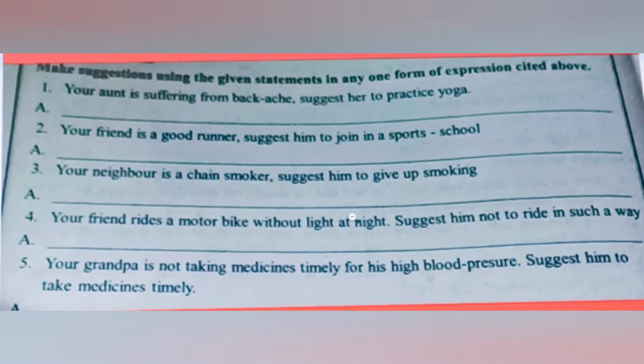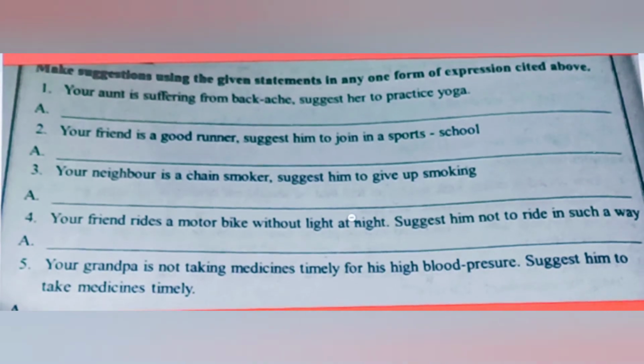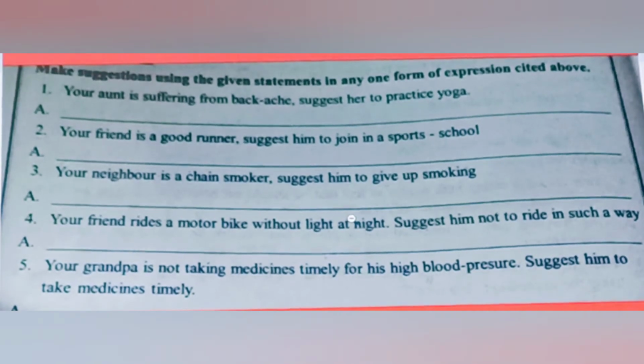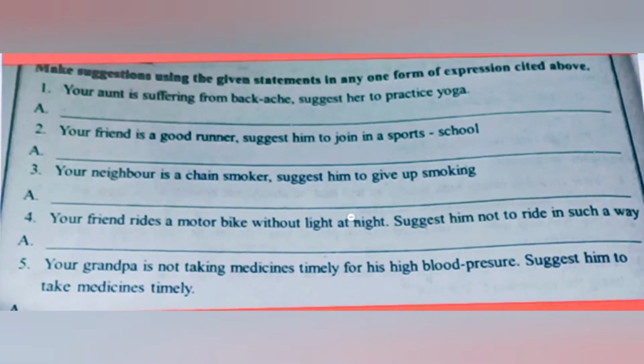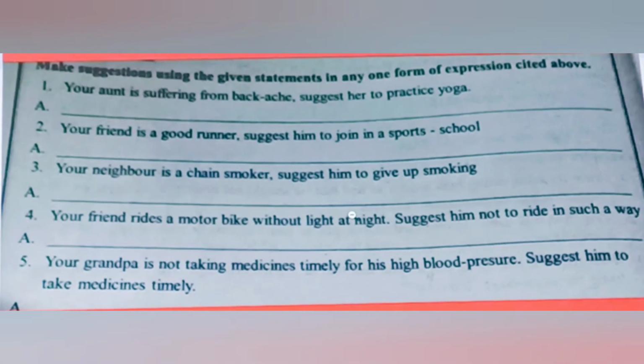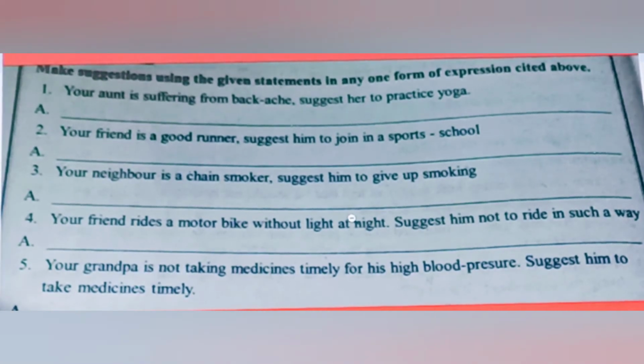Okay, next, your friend rides a motorbike without lights at night, suggest him not to ride in such a way. Here, "not to" means you should write, it is better not to. Here the verb is ride, so the first form of the verb is also ride, and so it is better not to ride. After that, the remaining part of the sentence, in such a way. It is better not to ride in such a way.